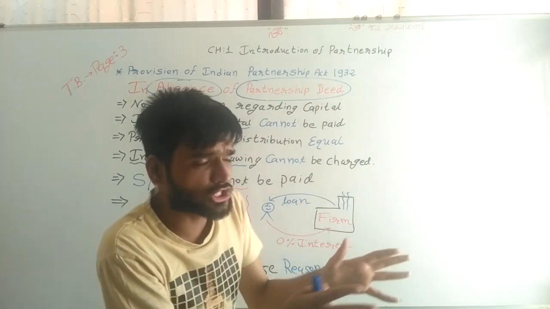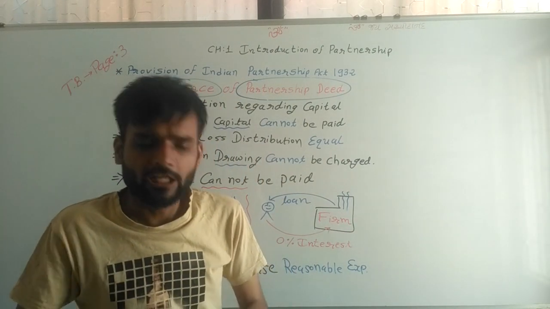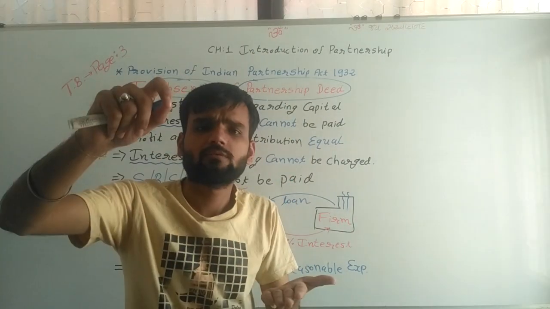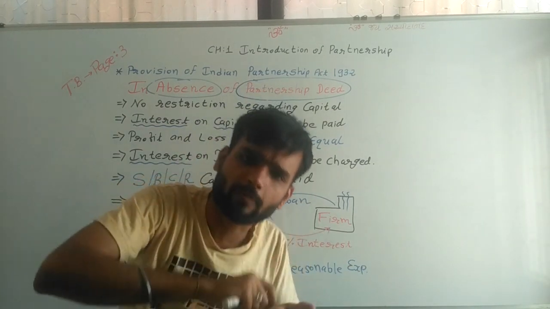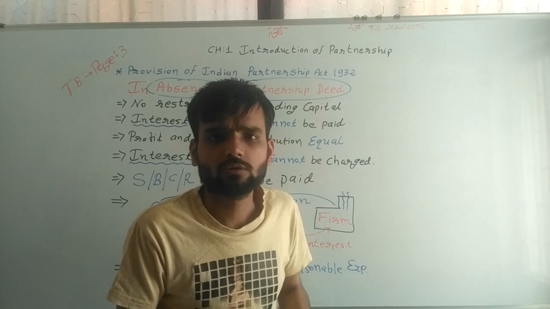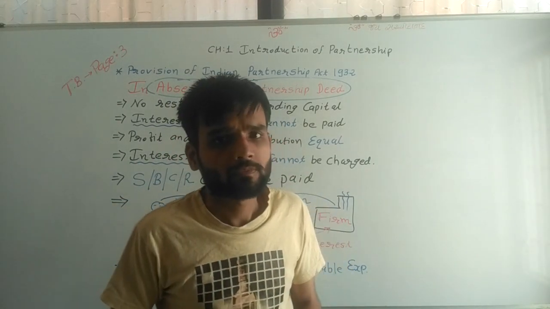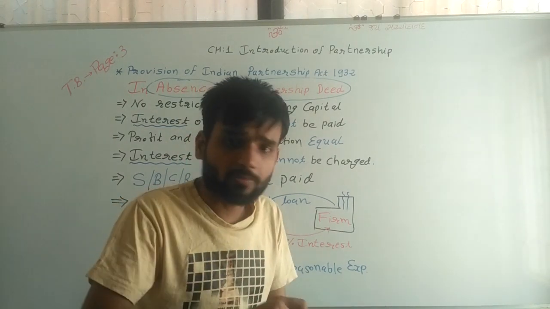Because in the last lecture, in characteristics, we have already learned all the things. In the partnership deed this is decided: how much capital each partner has, how many partners there are, what the address of the partners is, what the P&L ratio is. All these things we can decide before starting the partnership, and it is started by the partnership deed.